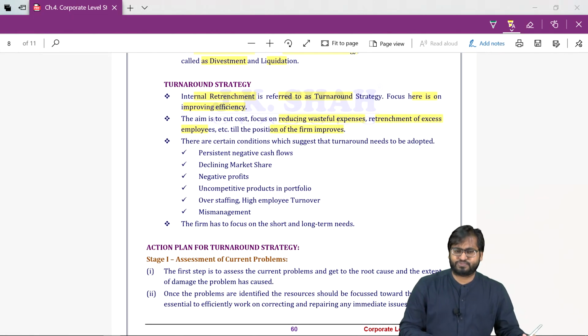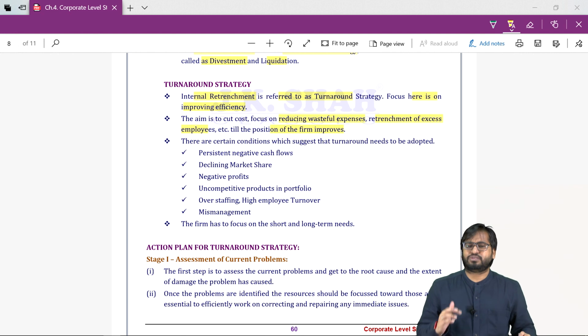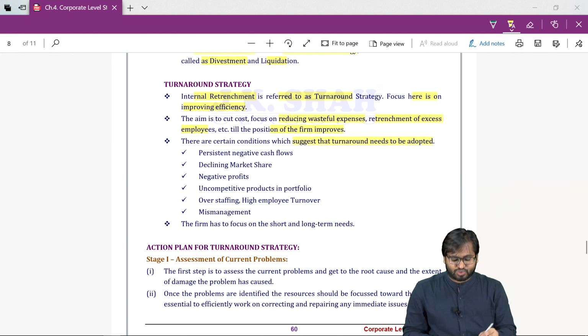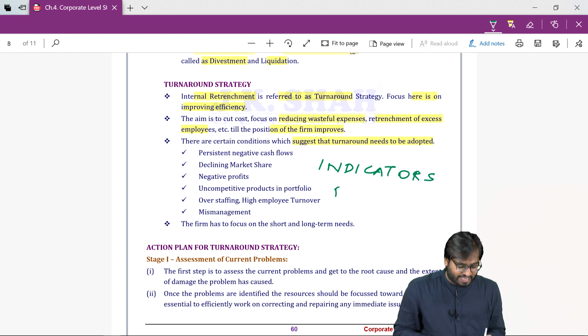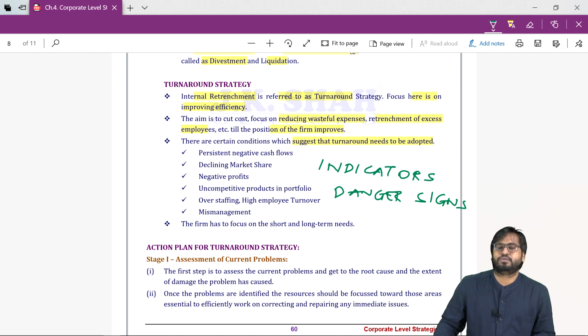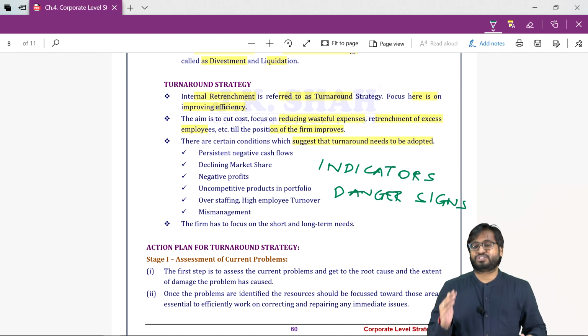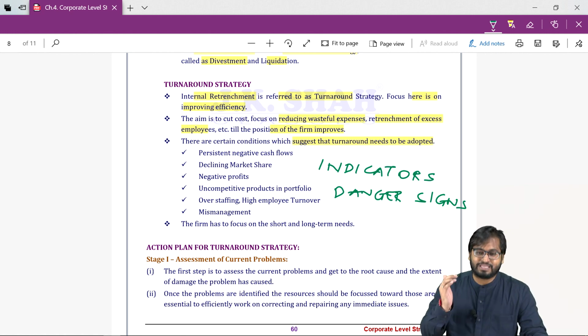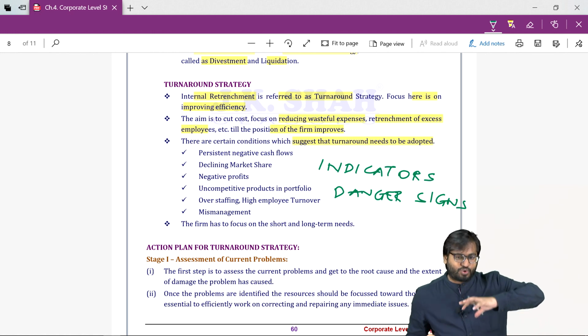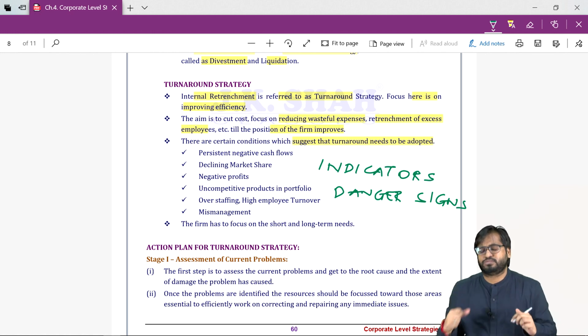So be careful, guys. There are conditions which suggest that turnaround needs to be adopted. These are called indicators, or they are also called danger signals. You can also call them danger signs. The organization is not able to generate positive cash flows, meaning their cash outflow is more as compared to their inflows.